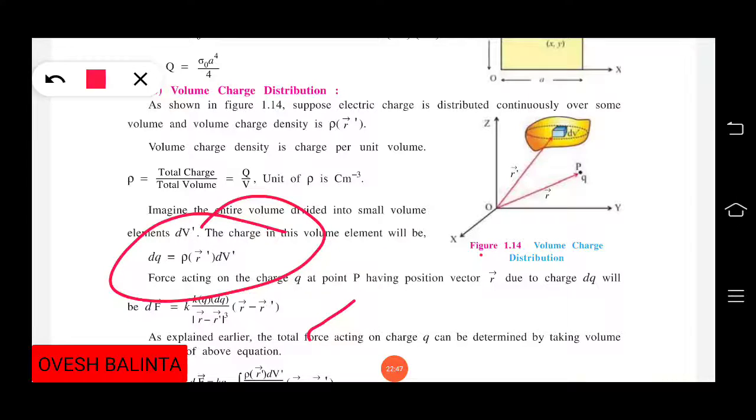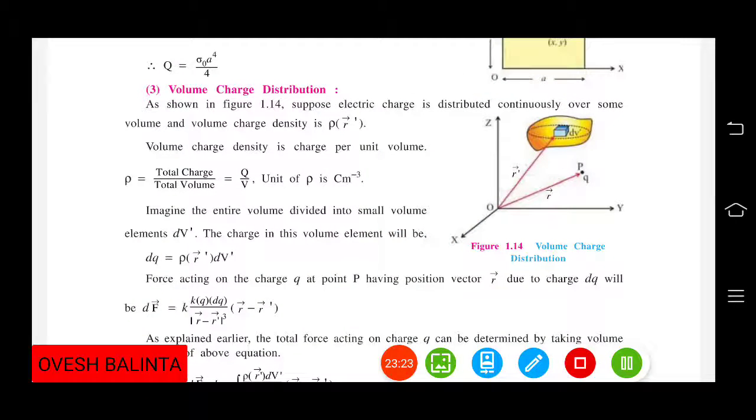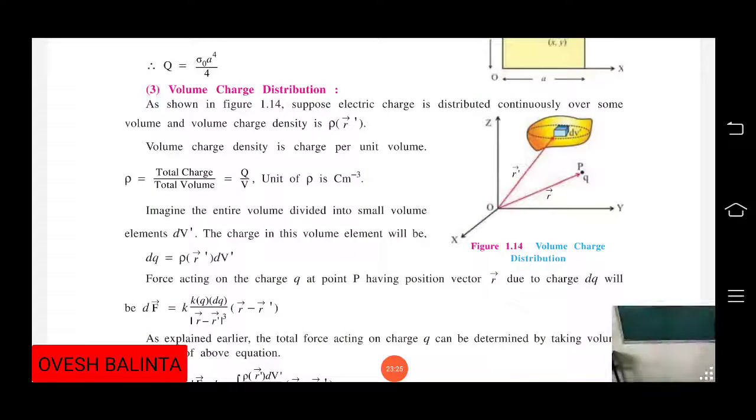Now I am going to end this lecture, but you have to write these three definitions as homework, in the form of definitions, along with these examples.